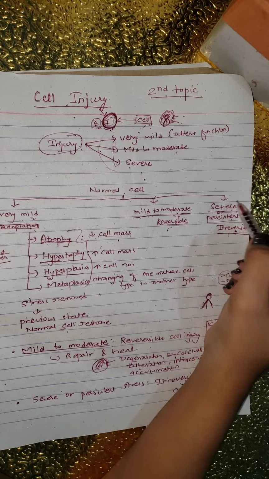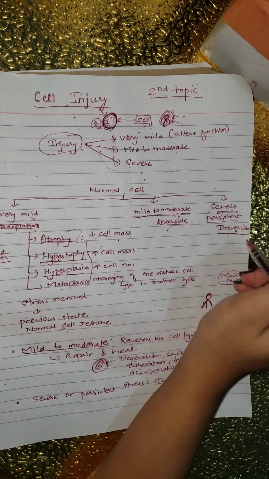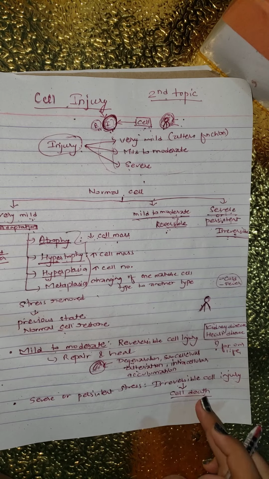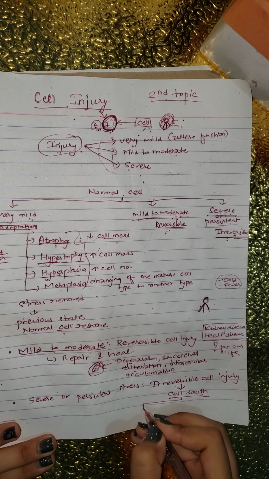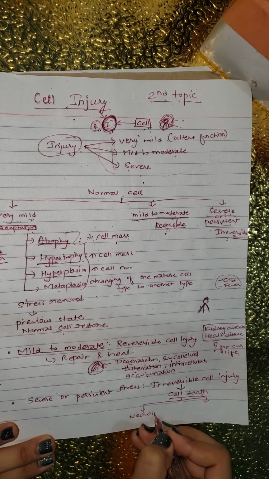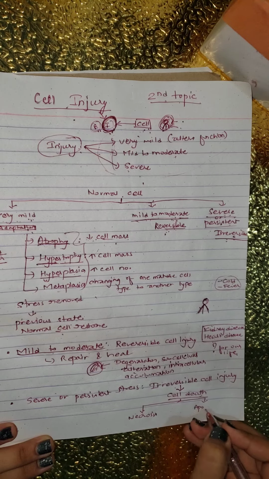Finally, if the cell is suffering from severe or persistent stress, the cell will die. There are two kinds of cell death process: necrosis and apoptosis.